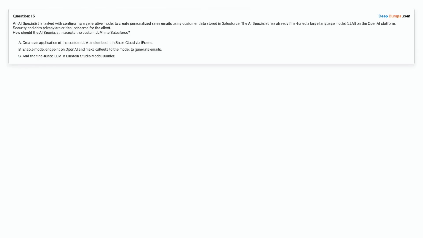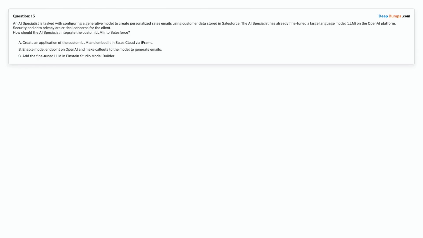Question 15. An AI specialist is tasked with configuring a generative model to create personalized sales emails using customer data stored in Salesforce. The AI specialist has already fine-tuned a large language model (LLM) on the OpenAI platform. Security and data privacy are critical concerns for the client.